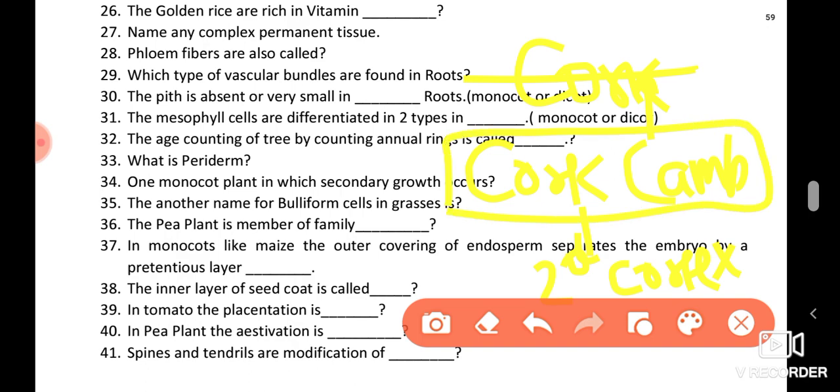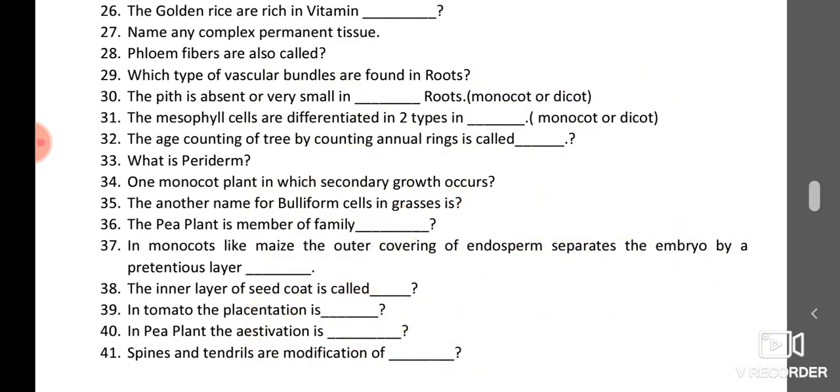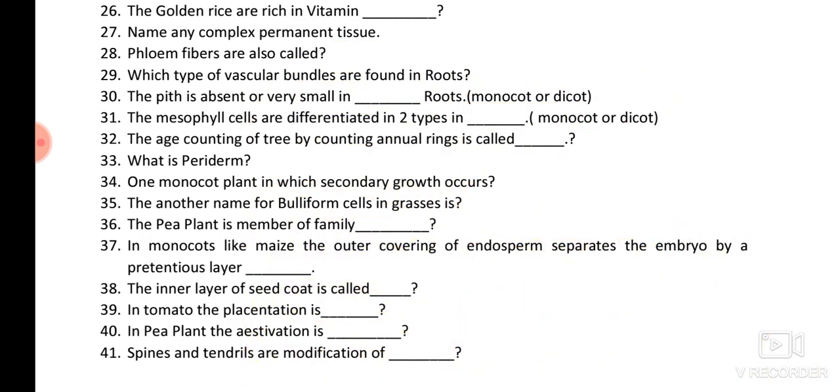So the phellogen means the cork cambium, the cork cells the phellem, and the secondary cortex the phelloderm. Phellogen, phellem and phelloderm are jointly called periderm. What are phellogen, phellem and phelloderm jointly called? Periderm. So periderm is simply the secondary epidermis that is formed in secondary growth.